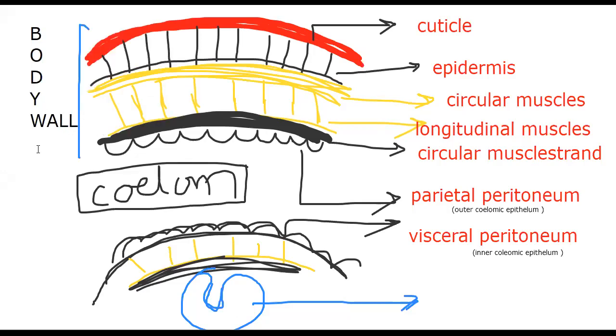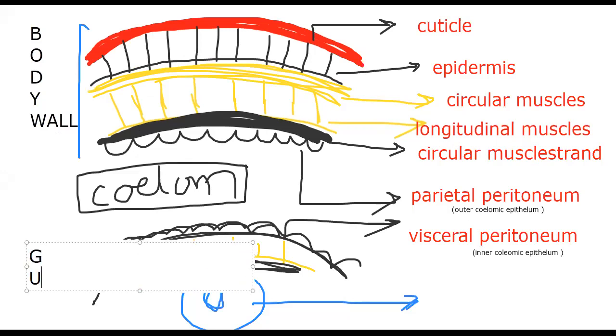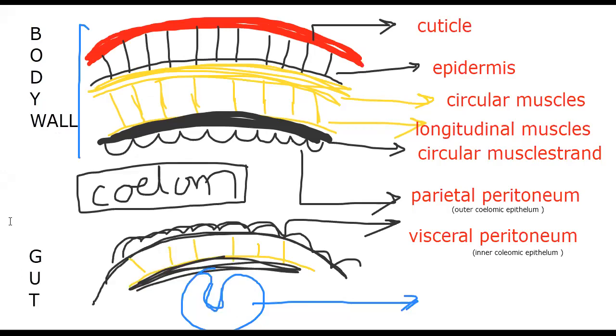Till here we say body wall. Then after that, the gut, or alimentary canal. Layers of the gut: visceral peritoneum, then longitudinal muscles, then circular muscles.